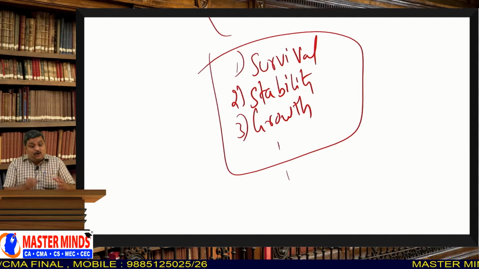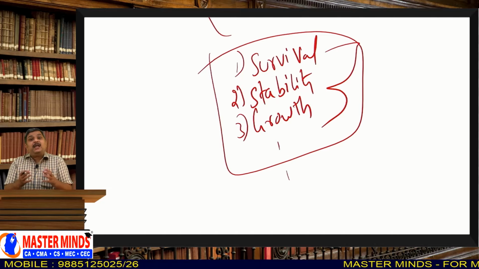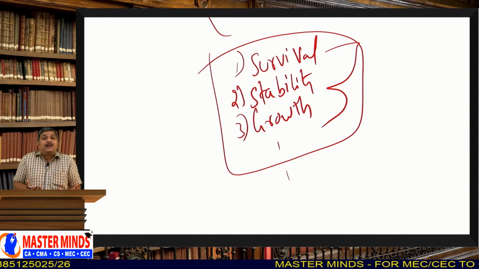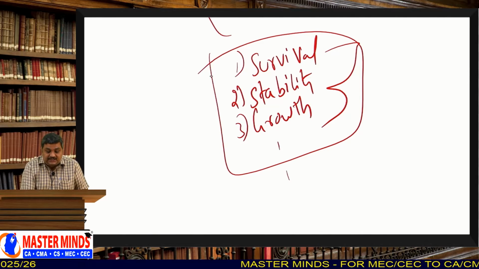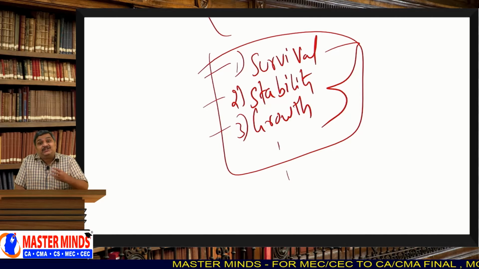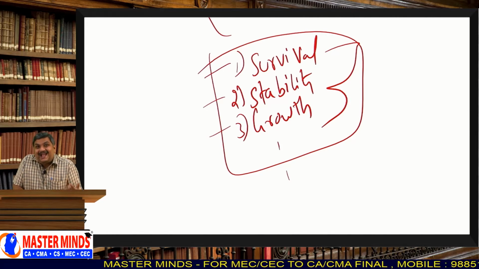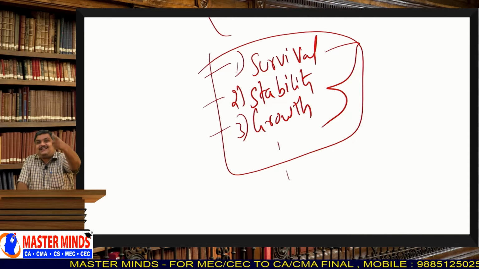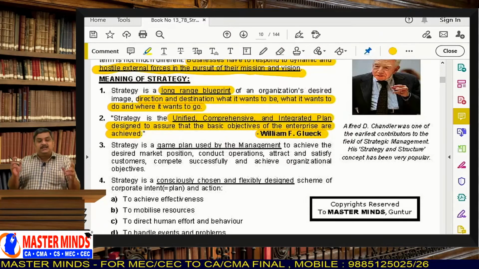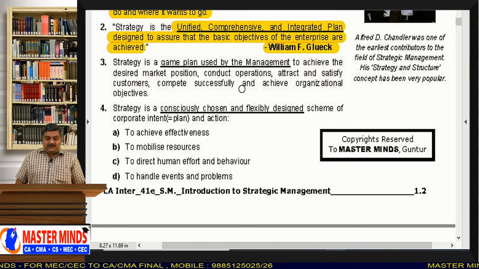So, in order to achieve these objectives, you need to have a plan. And how should that plan be? It should not be a simple plan. With a simple plan, you cannot achieve these objectives. You need to have an integrated, comprehensive and unified plan, and that plan is called strategy. That is the definition given by William F. Gluck.